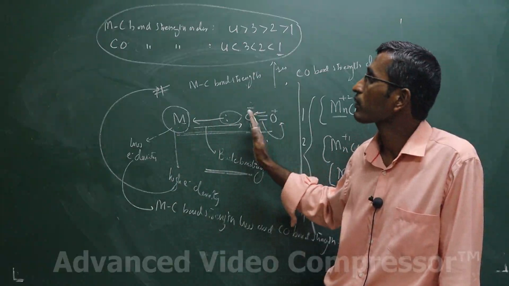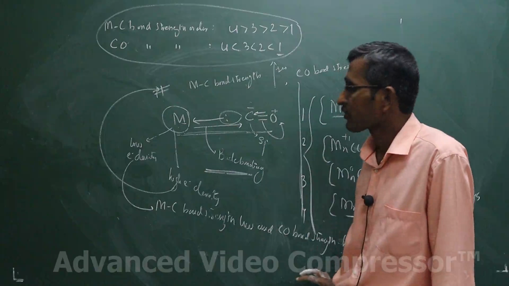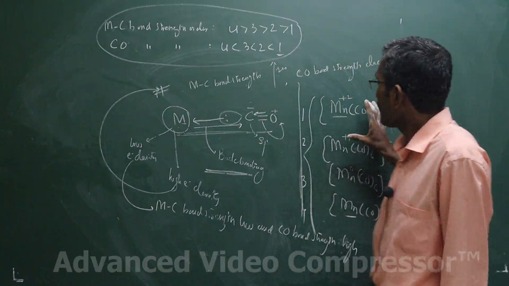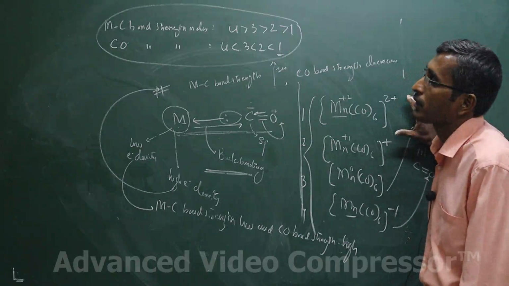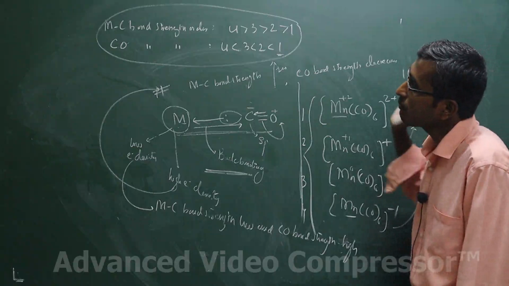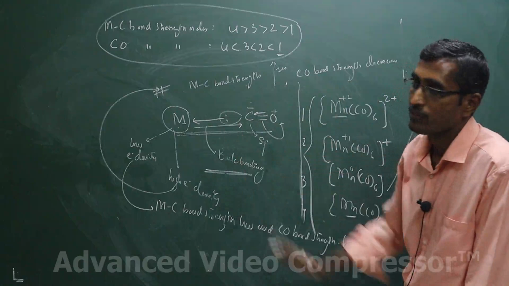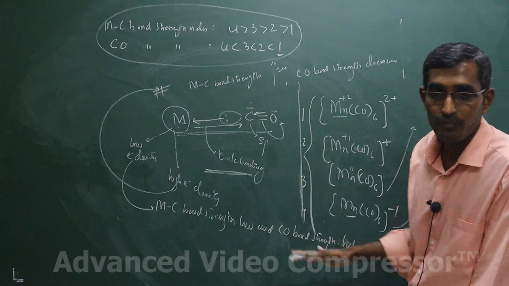The second aspect is they may give different coordination complexes, metal carbonyls, and ask you to predict the MC bond strength order or the CO bond strength order.